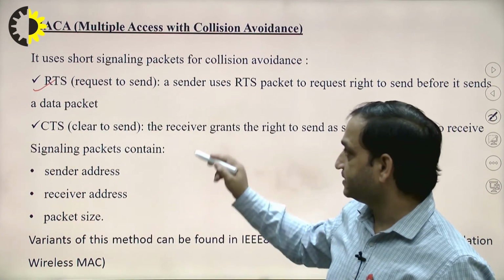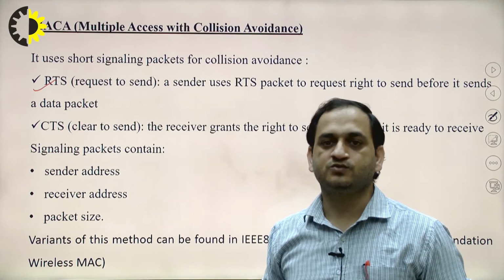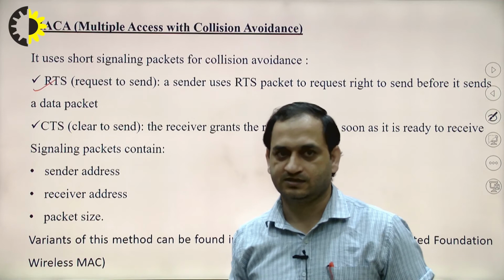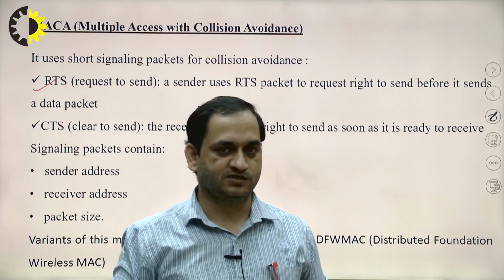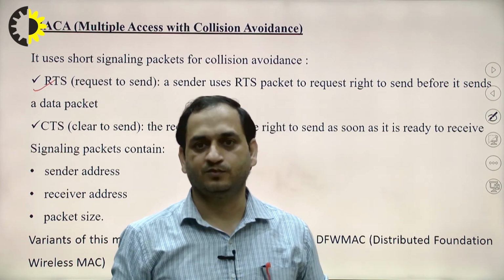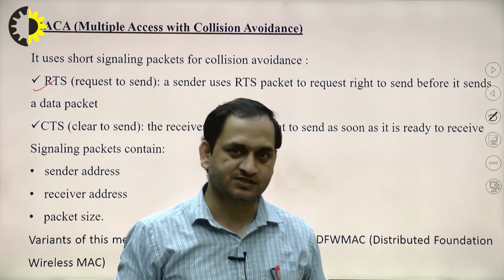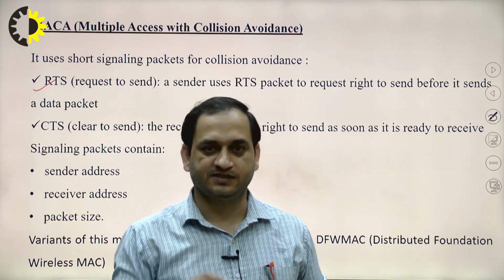In which the sender uses the RTS packets to request the right to send before it sends the packet data. These are request to send. If any of the base station or mobile station wants to transmit to the different mobile stations, the one which wants to send will send the RTS first.